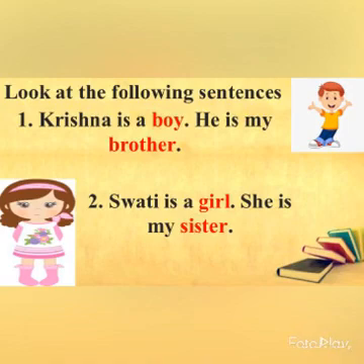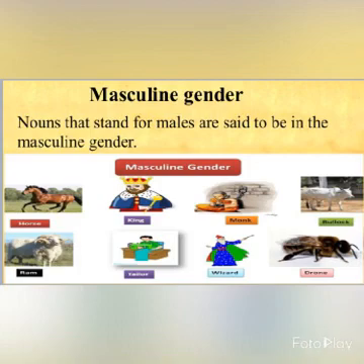As you all know, boy and brother are the words used for males. Similarly, girl and sister are the words used for females. So, the nouns that stand for males are said to be in the masculine gender.